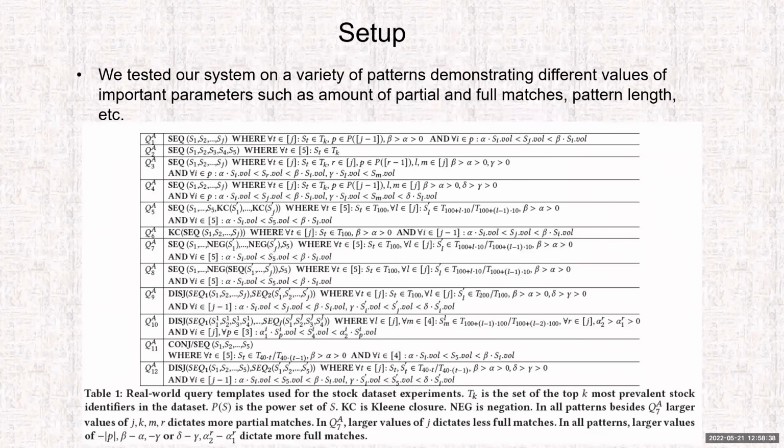Now, in the experimental section, we tested our system on a wide variety of patterns. They demonstrated different values of important parameters, such as the amount of partial and full matches, pattern length, etc. We tested our system on a real-world stock data set taken from NASDAQ and also on synthetic data.